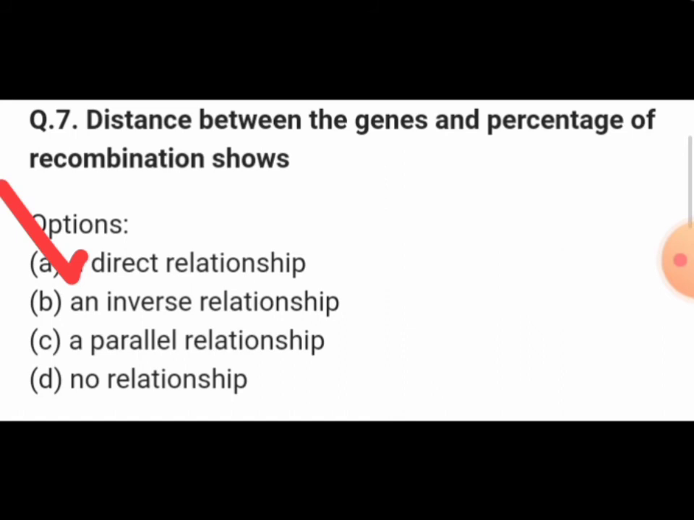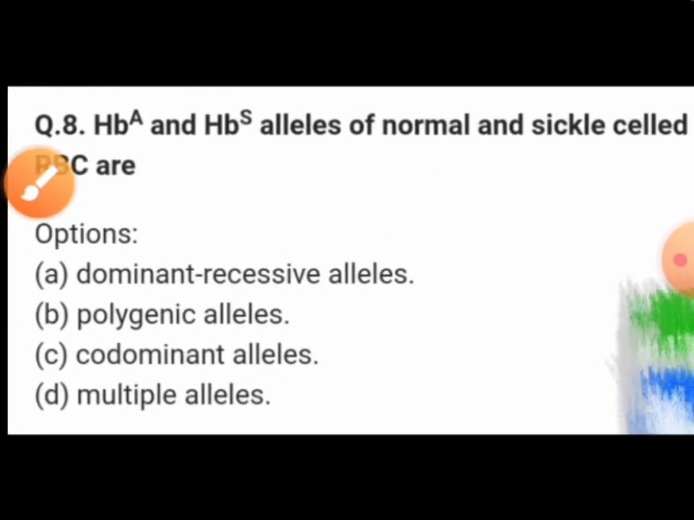Direct relationship means, as I said, there are two types of linkage, complete and incomplete. So T. H. Morgan's experiment shows the conclusion that the higher the linkage, the lesser the recombination, and the lesser the linkage, the higher the recombination. So there is a direct relationship in that.